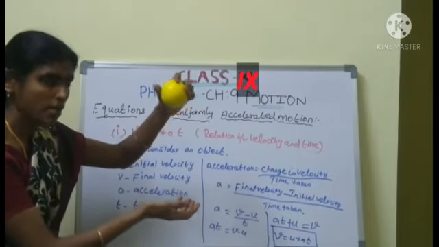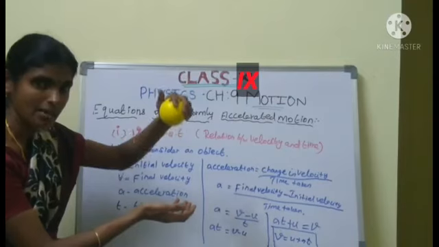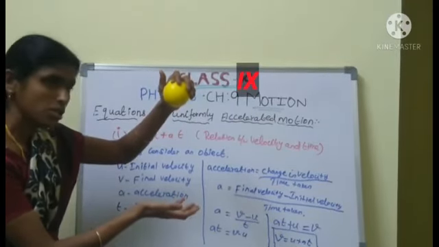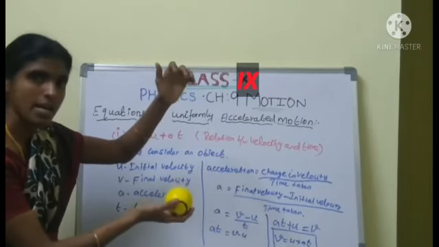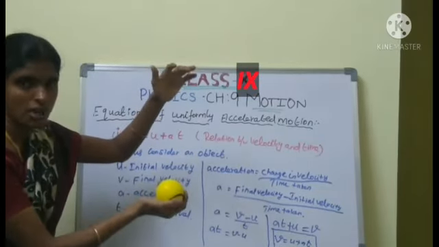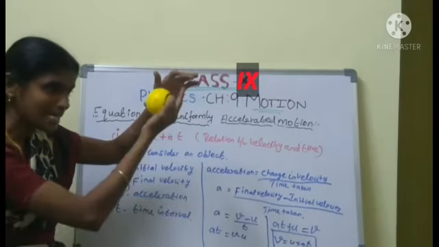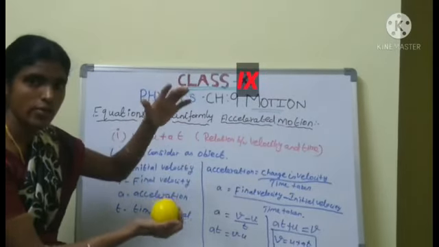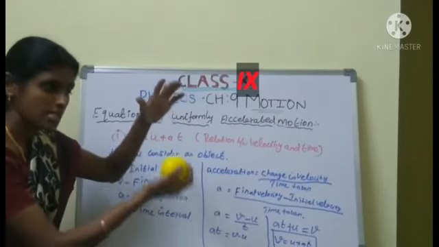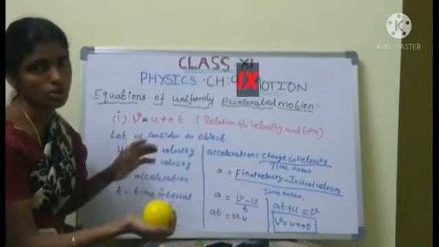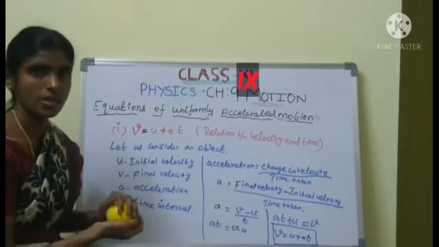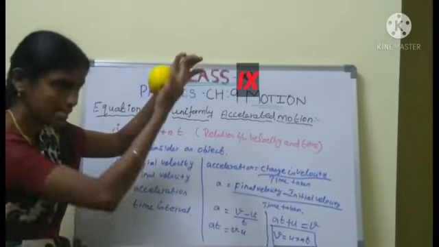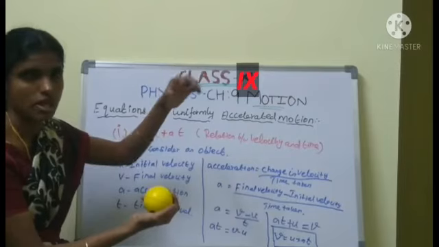Now we leave the ball from my hand. What happened? The ball is going to reach the ground. That is the final velocity of the object. What is the time interval? The ball is moving from here to there. What is the time interval of the object? This is the final velocity. V equal to what? That we will calculate. This is the initial velocity, this is the final velocity. What is the time interval? What is the displacement? Are you clear?